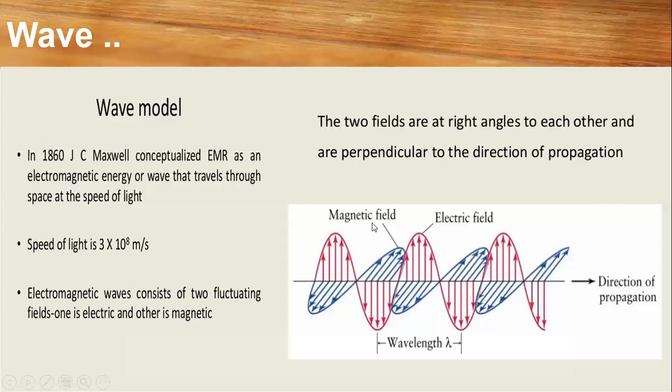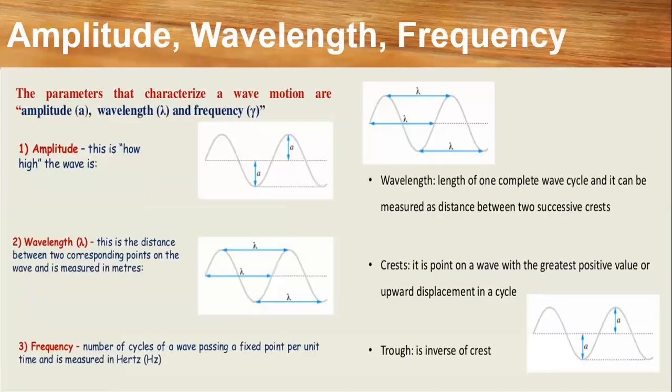This blue color shows the magnetic field. One time it's down, and one time it's up. Because the propagation is going on continuously, similarly the pink color shows the electric field, and blue is the magnetic field. They are moving towards one particular direction, and the length you measure for one complete cycle is the wavelength.